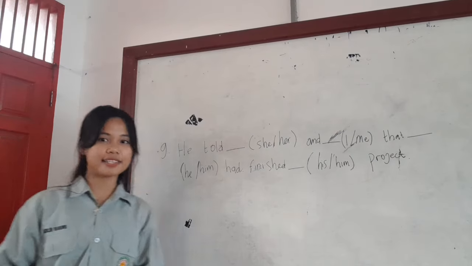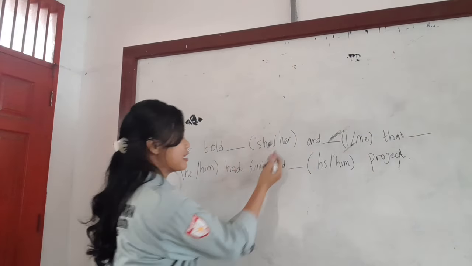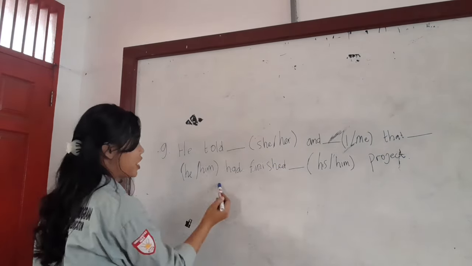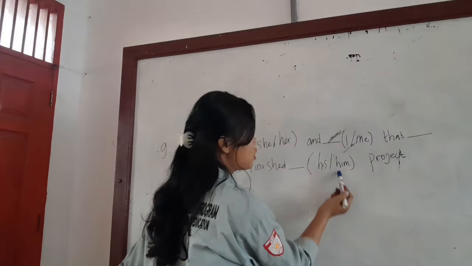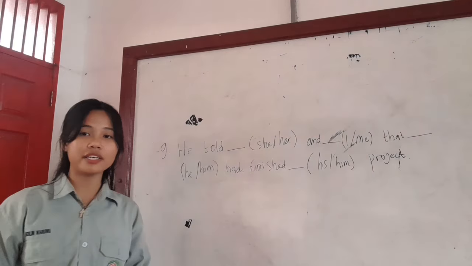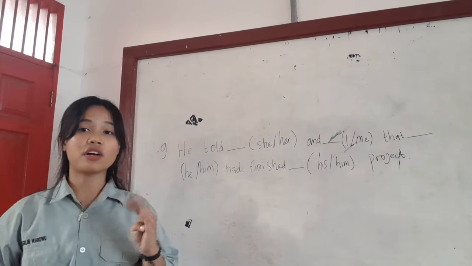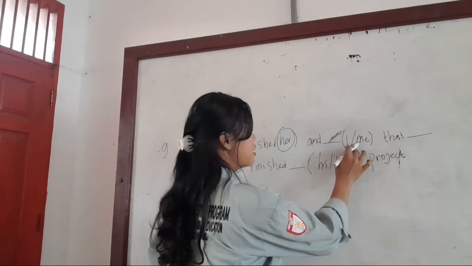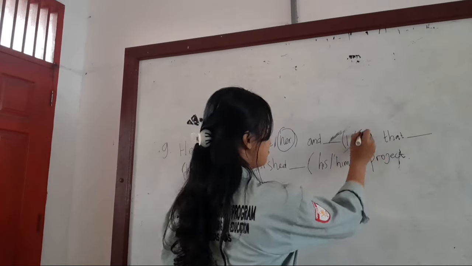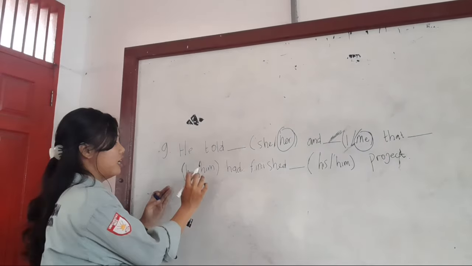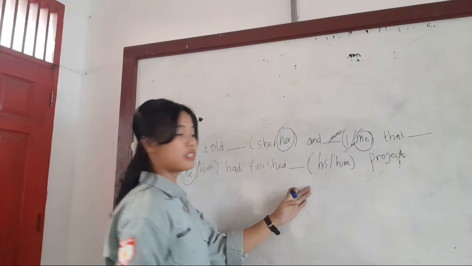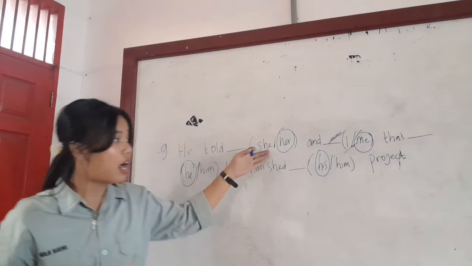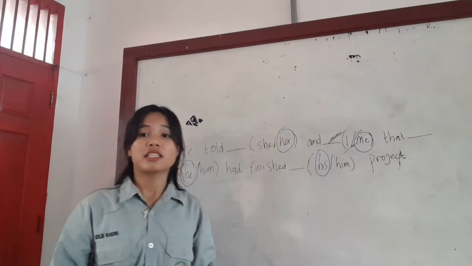The ninth exercise. He told blank "she" or "her" and blank "I" or "me" that blank "he" or "him" had finished blank "his" or "him" project. So friends, we must choose the correct answers here. The correct answers are "her", "me", "he", and "his". And why are "her", "me", "he", "his" correct here?